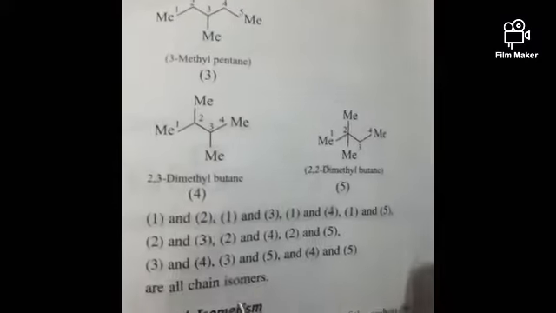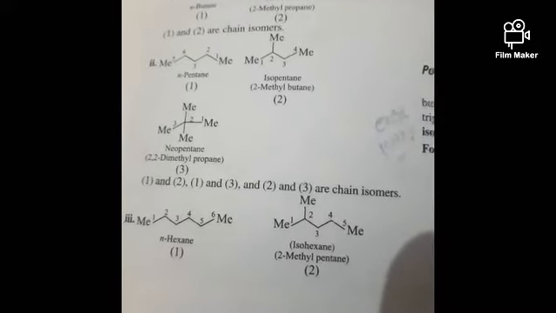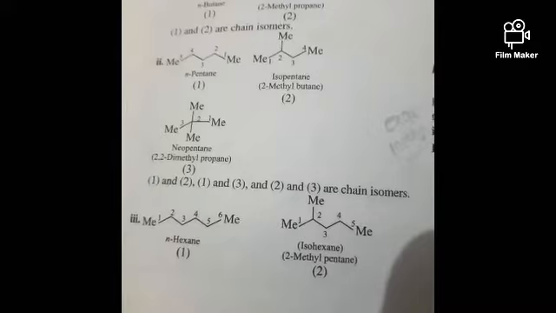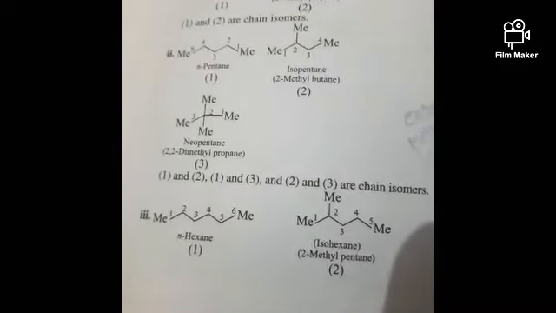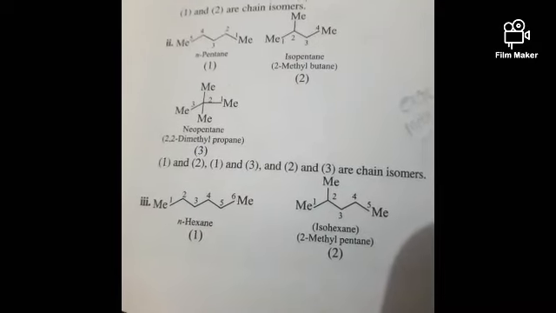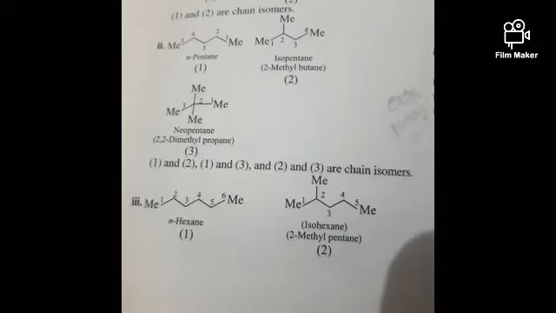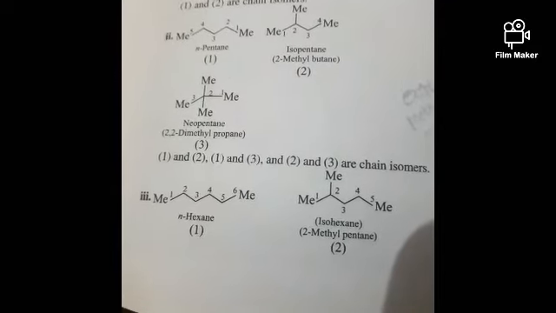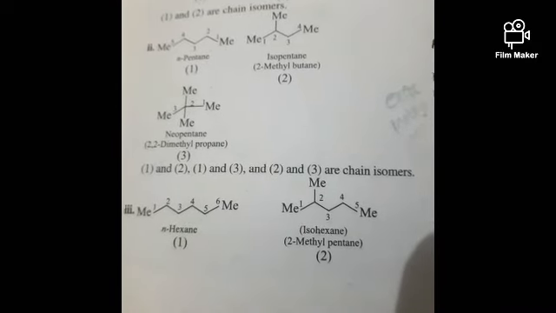See, 1, 2, 3, 4, 5. Of course all these are chain isomers only, friends, but written separately, they clearly show that all these are chain isomers. We can simply identify chain isomerism just by observing the molecular formula, and also it is possible for us to understand the change in the arrangement of the carbon chain within the molecule. So based on this we can identify chain or nuclear isomerism.